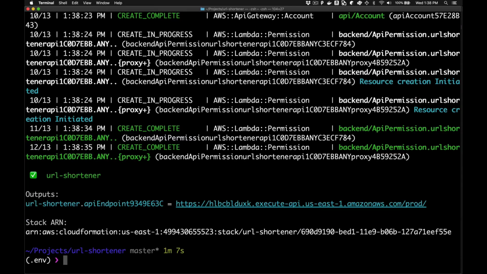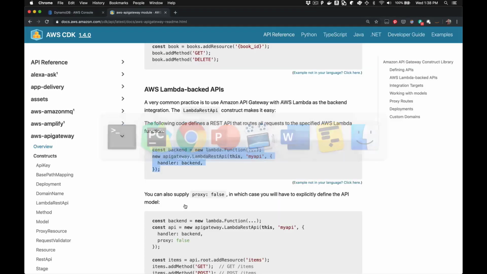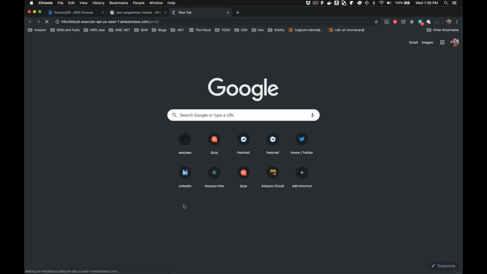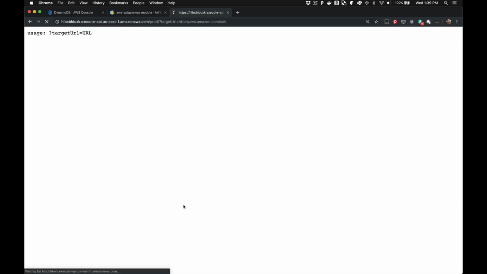But before we get to that, let's just do a quick sanity check and make sure that our API gateway endpoint is working before we hook it up to the main site. So I'm going to plug in our URL here. This is looking great. Just like we expected, we get the 200 response with usage info. And we're going to plug in target URL. Let's go to one of my favorite sites, the CDK homepage on the AWS site. So we get another 200 response, and we get this URL.